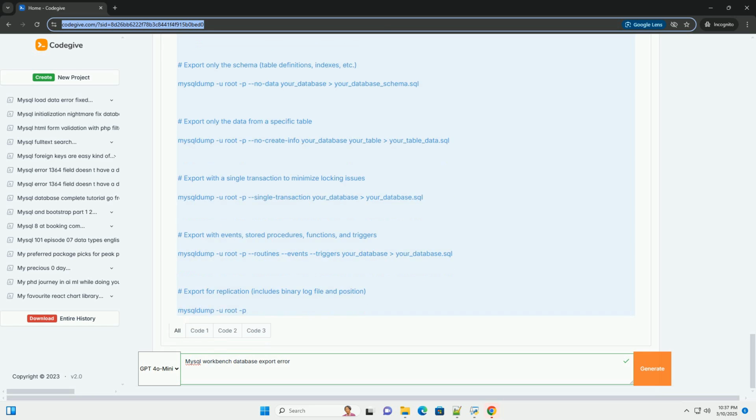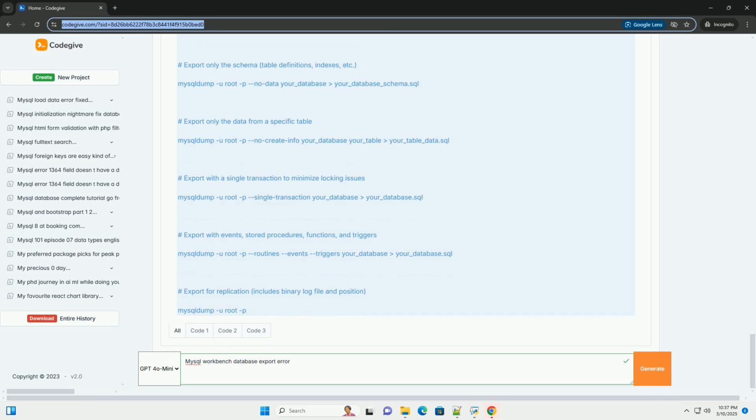Solution. Identify the offending object. Examine the MySQL server's error log to identify the specific stored procedure, function, trigger, or view that's causing the issue. Check the syntax. Use MySQL Workbench or another SQL client to connect to the database and manually examine the code of the problematic object. Look for syntax errors, typos, deprecated features, or compatibility issues. Fix the syntax. Correct the syntax errors in the object's definition.